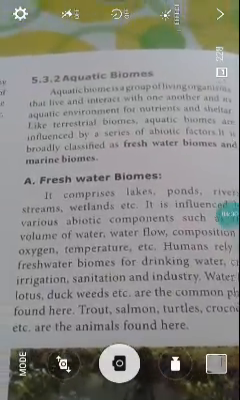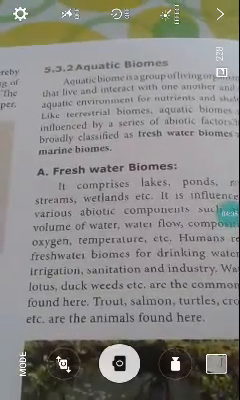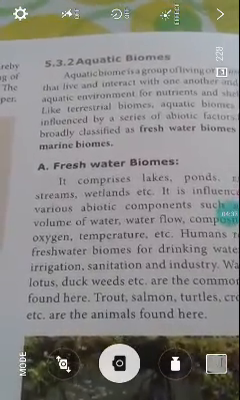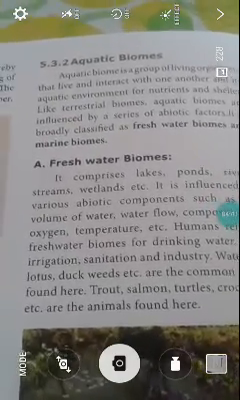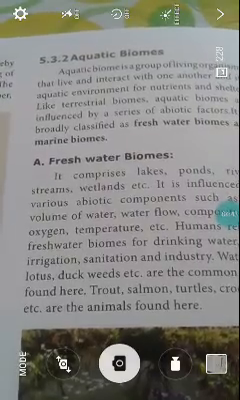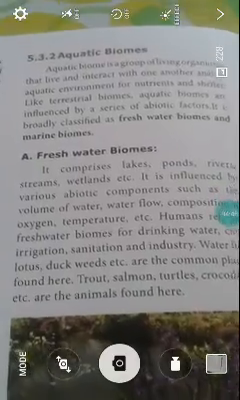Next we want to see the aquatic biomes. Already we learned the terrestrial biomes, what animals and trees are found on the land side, which we learned in nearly five categories of topics. But aquatic means the water bodies.